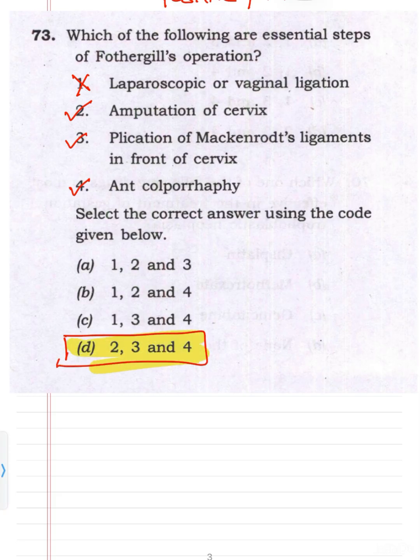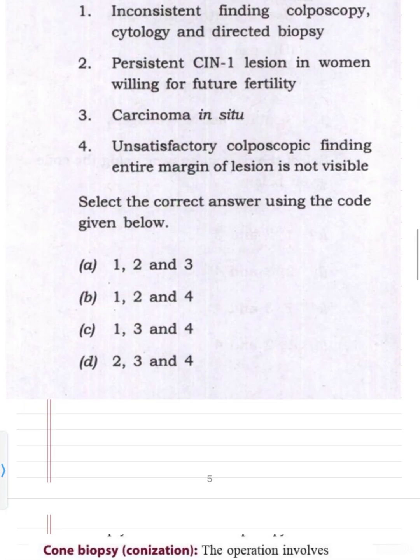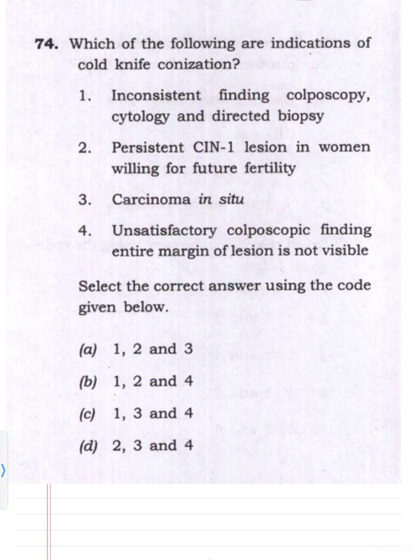Now coming to next, 74. Which of the following are indications of cold knife conization? First is inconsistent findings of colposcopy, cytology, and directed biopsy. So this is a correct statement.